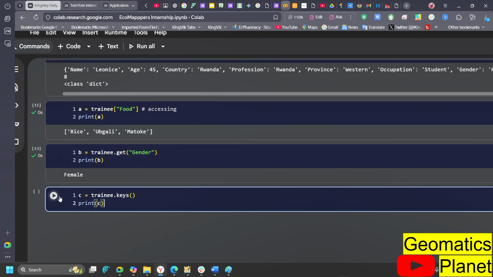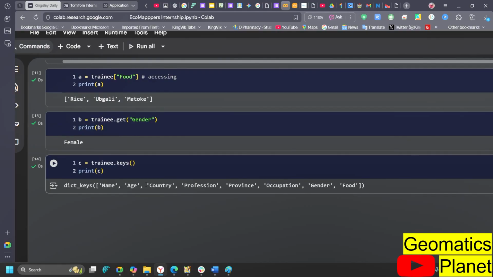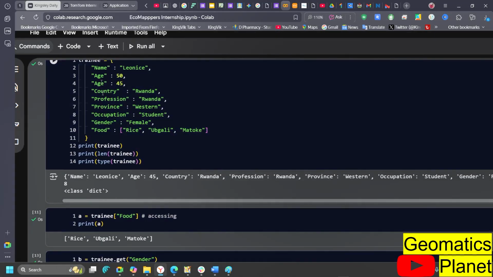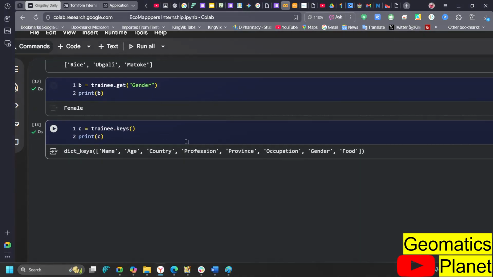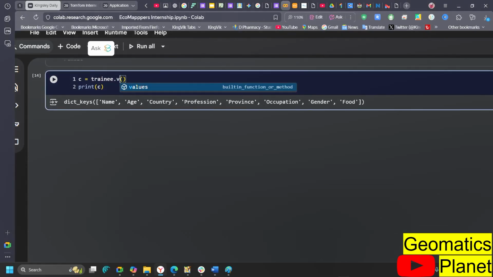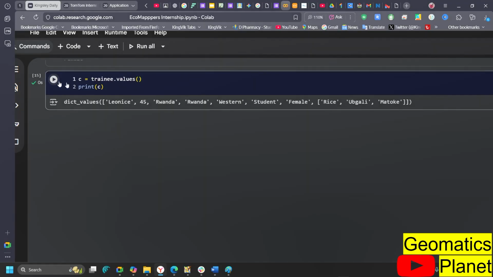So, like you can see here, I want to access the key. The moment you use trainer.key, it is going to give you all the keys here. You can see the keys we defined here: name, age. This is the only thing you get here. And then at the same time, if you want to access the values, you can get the same thing done that way. So it's just all about using the keyword to get what is inside there.